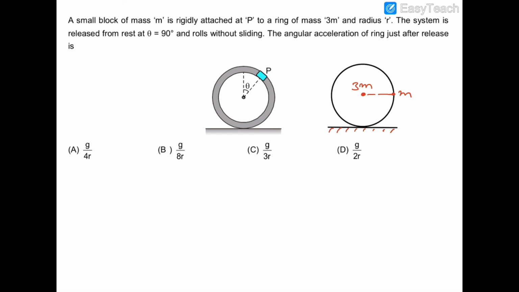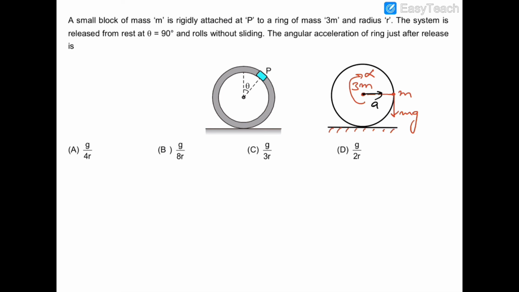Now you can see that when we release this ring from this position, then mg of this mass would create the torque which would rotate this ring in clockwise direction with some angular acceleration. Let's suppose that is alpha. Now if this ring is rotating with an angular acceleration alpha in the clockwise direction, then to satisfy the condition of pure rolling, the acceleration of the center of the ring should be in the forward direction.